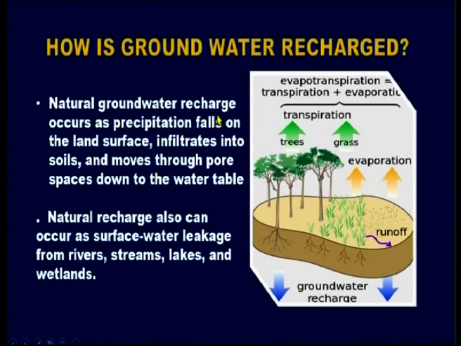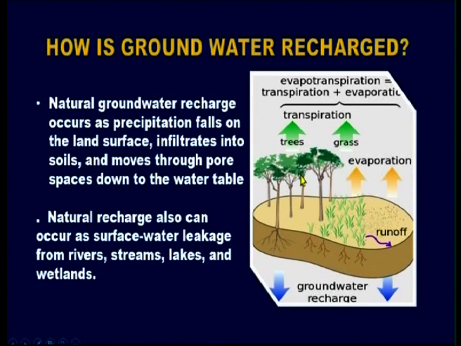Natural groundwater recharge occurs as precipitation falls on the land surface, infiltrates into soils and moves through pore spaces down to the water table. So one process is through precipitation, that is the water cycle. The water on the land surface, from oceans, seas and all, evaporates.